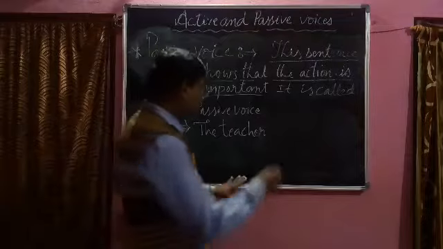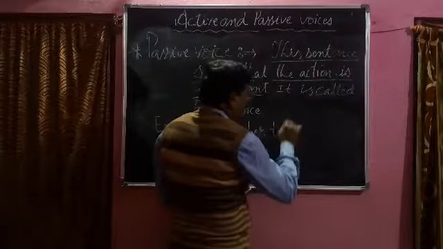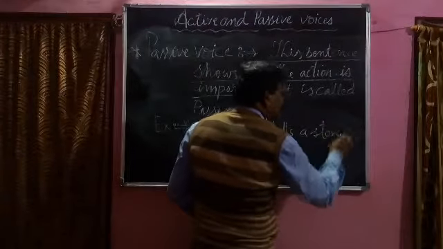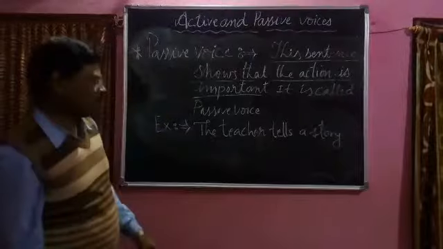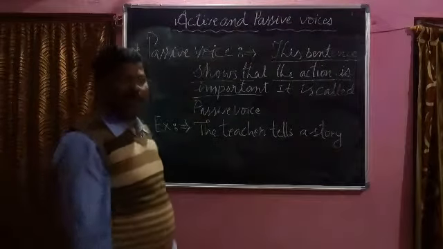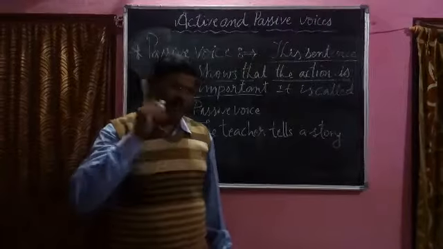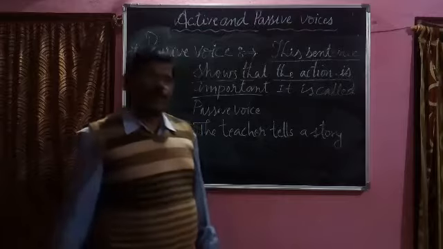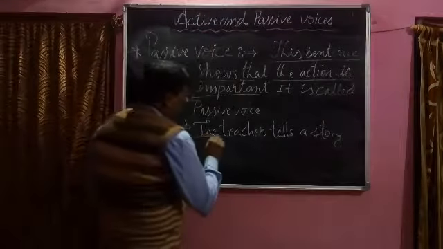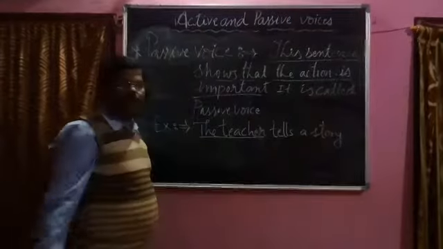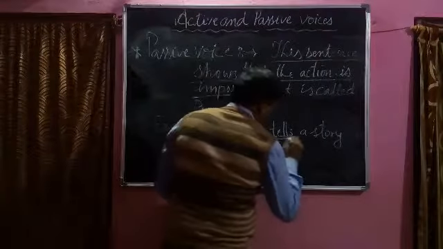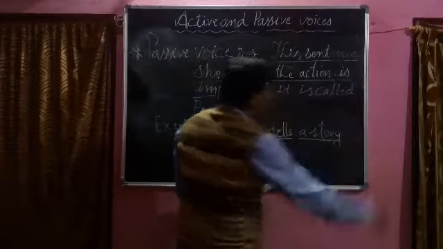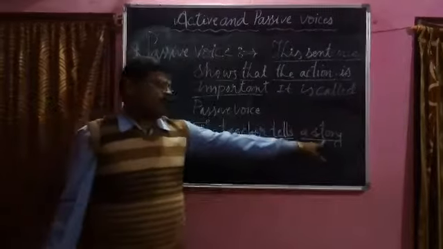The teacher tells a story. Commonly, it is a sentence. In the same way, there must be a subject, a verb, and object. See, teacher is a subject, tells is a verb, and a story is object.